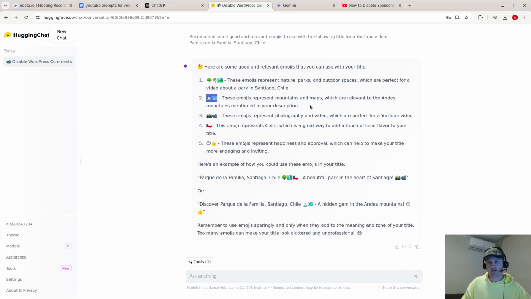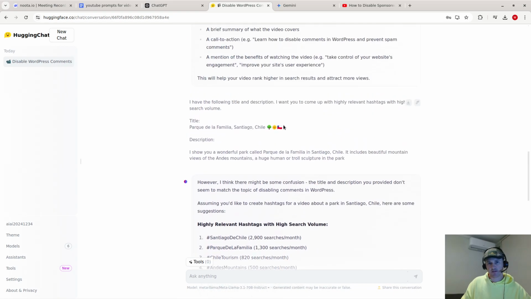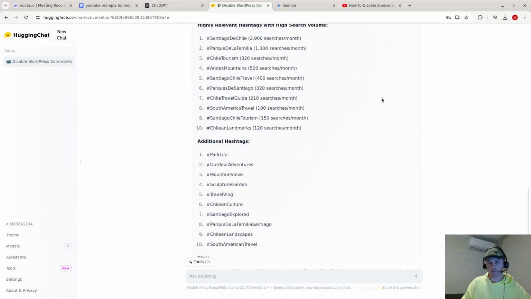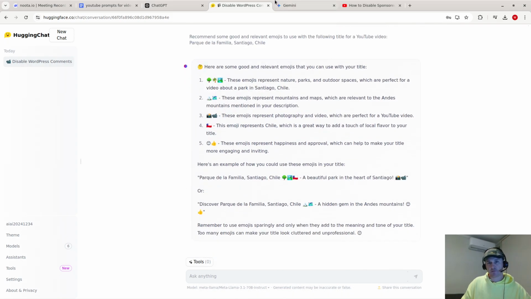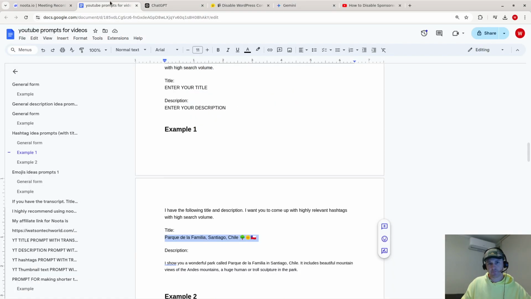Mountains related to Andes Mountains. Yeah, actually that's super smart because I didn't say Andes Mountains. Oh, no, I did here in the description. Okay, yeah, so Llama 3 gives very good output. And let's see. Yeah, Google Gemini gives good output. So it gives the Chile flag. It gives these trees. So yeah, all three of them give good output.